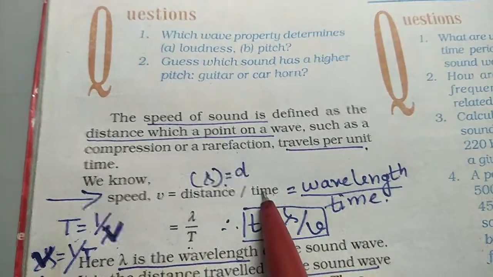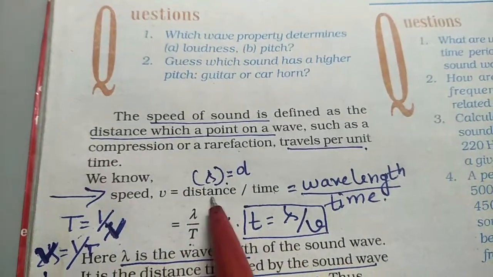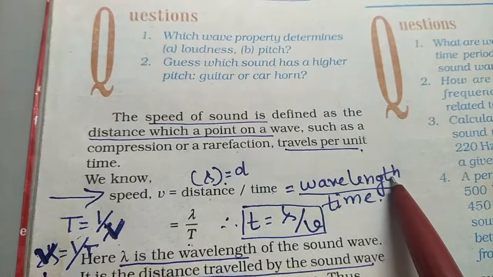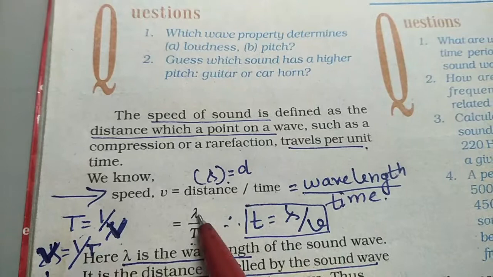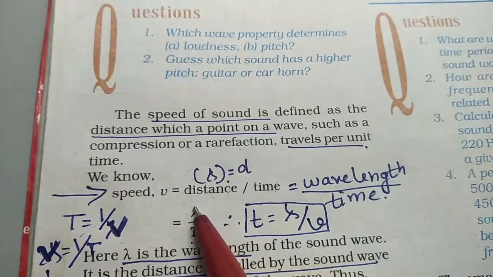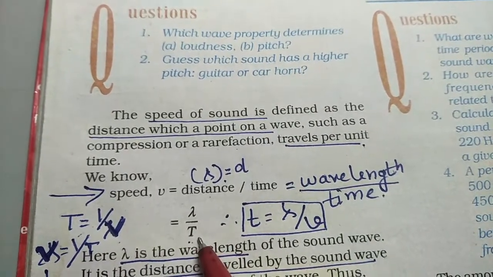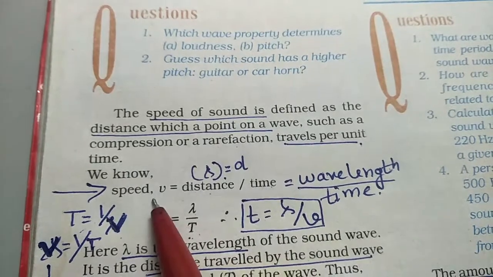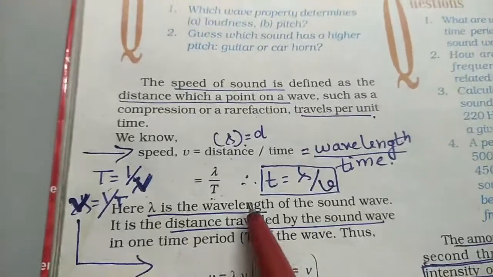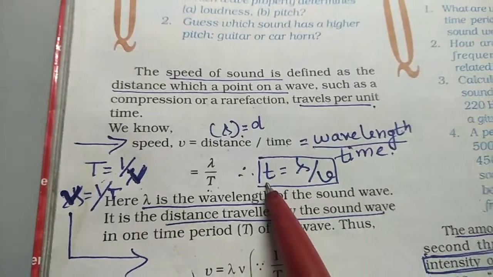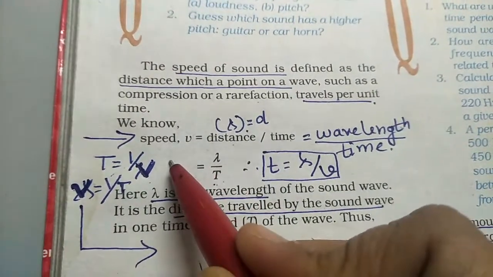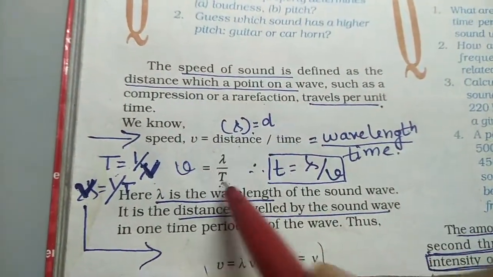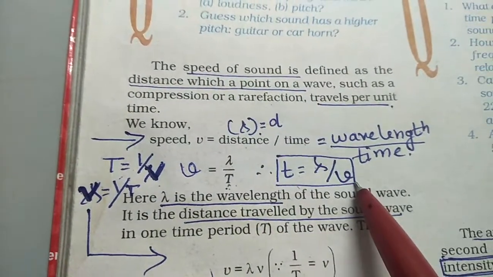This we all know. Now here the distance is in terms of wavelength, which is represented by lambda, so lambda upon t is the speed. If we want to find time from this equation, v is equal to lambda upon t, so t will be lambda upon v.